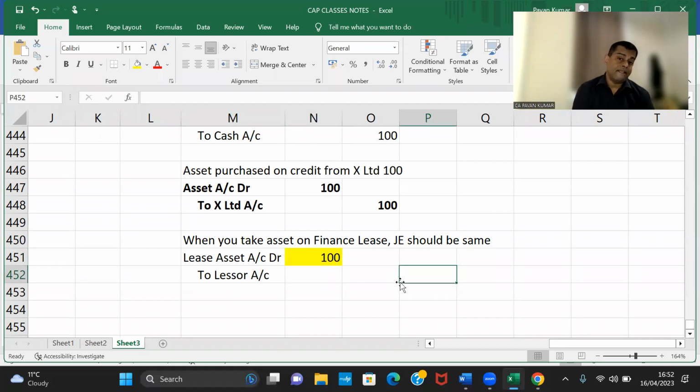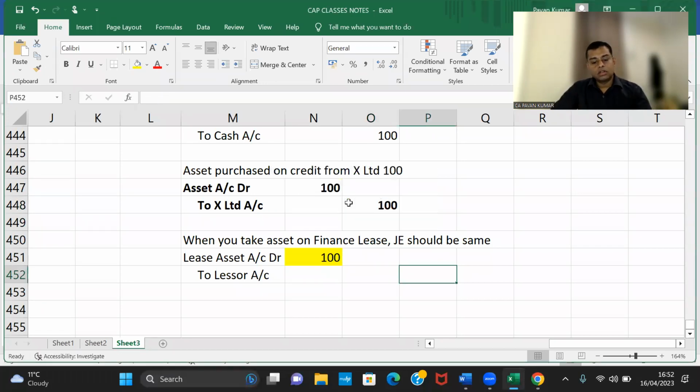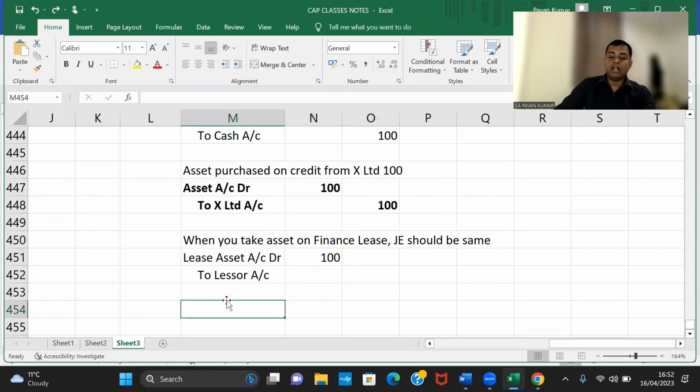You cannot put 100 there. But Pavan sir, the cost of the asset is 100. Cost of the asset is 100. Can I put 100 here? No. You have to calculate what is the cash down payment, cash purchase price